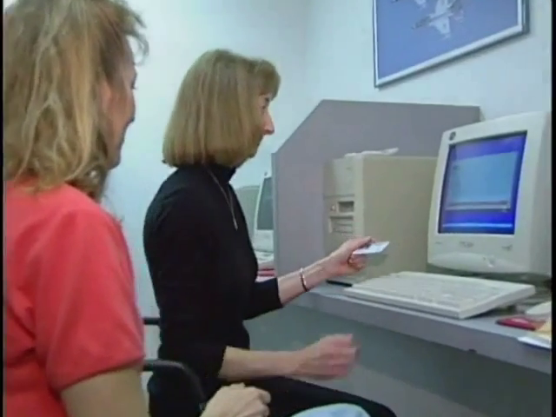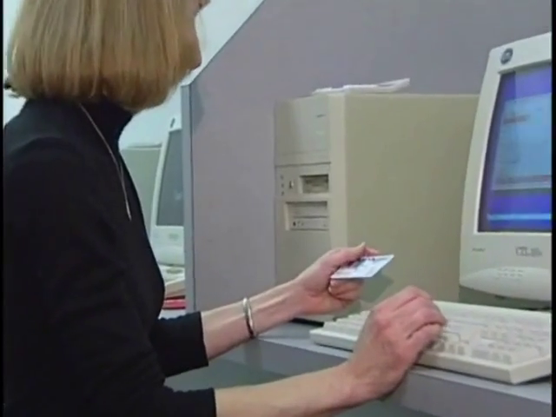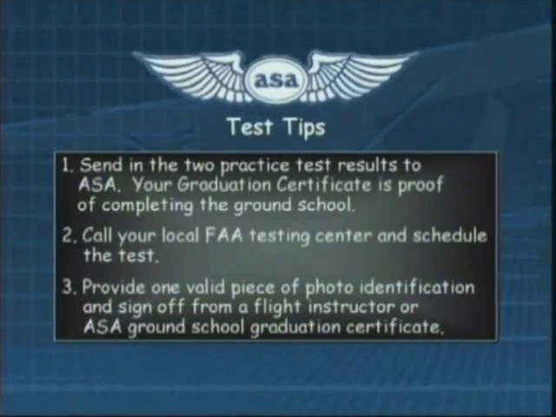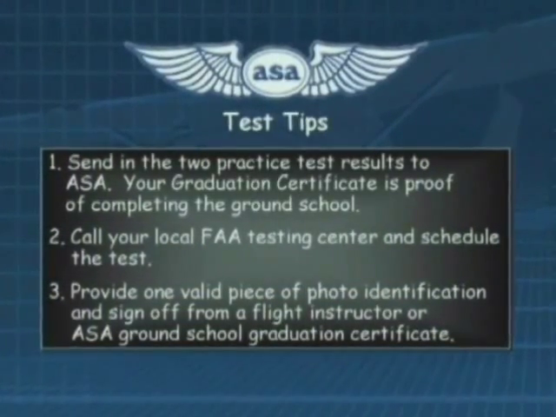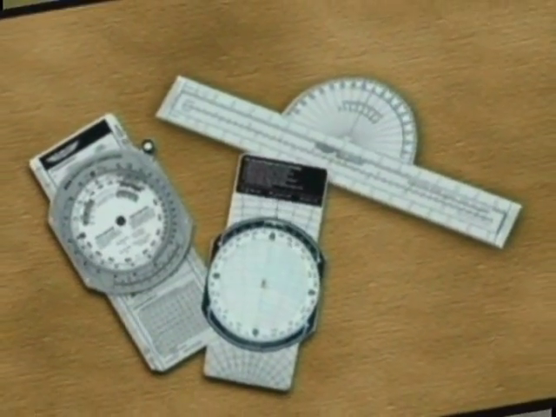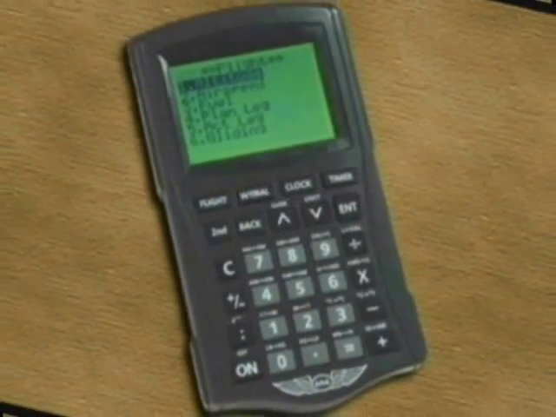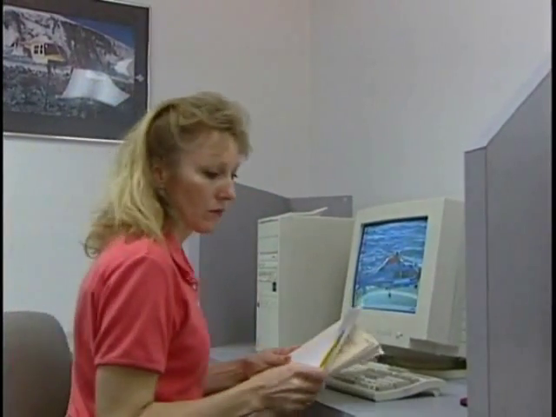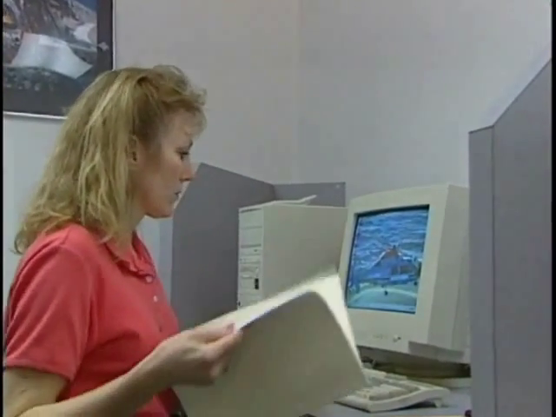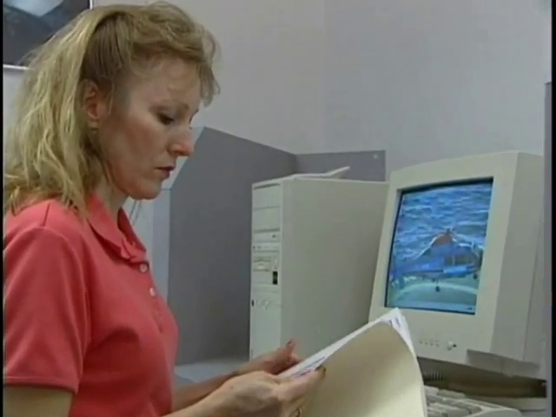Now, what can you expect at the testing center? Well, you need to show them one valid piece of photo identification, such as a driver's license, a passport, or one additional signature ID. You'll also need to bring a sign-off from a flight instructor or the sign-off from the ASA DVD ground school. You may bring an FAA-approved computer, either an E6B or equivalent electronic calculator. If you bring an electronic calculator, you have to clear its memory by removing the batteries. You also need to bring your plotter, but you cannot bring any books, notepaper, or pens.